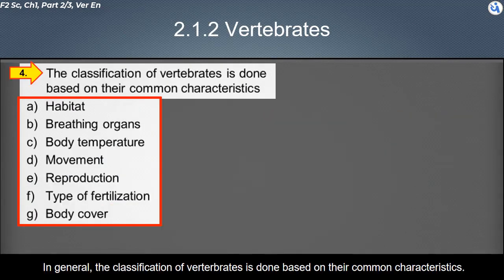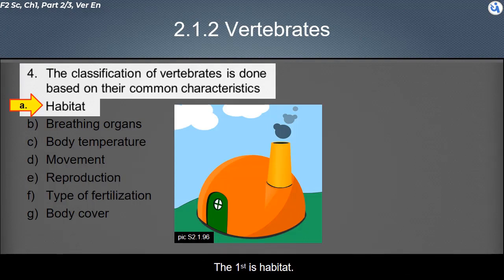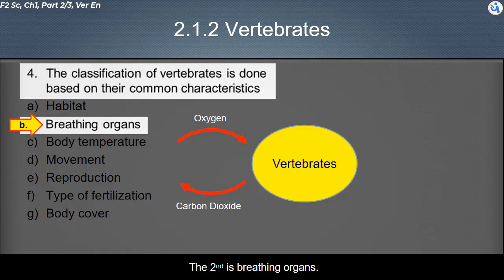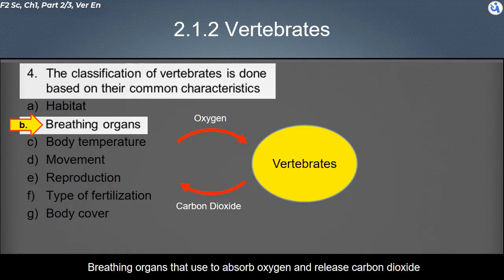In general, the classification of vertebrates is done based on their common characteristics. The first is habitat. It is the type of natural environment in which a particular species of organism lives. The second is breathing organs, used to absorb oxygen and release carbon dioxide.